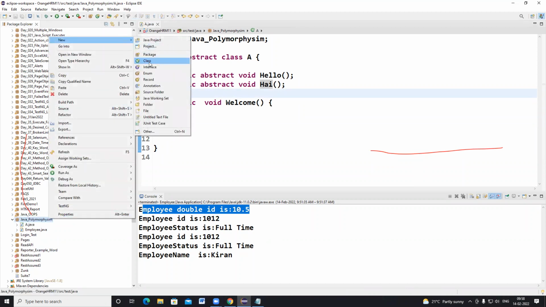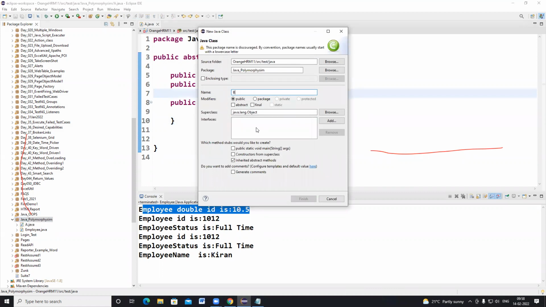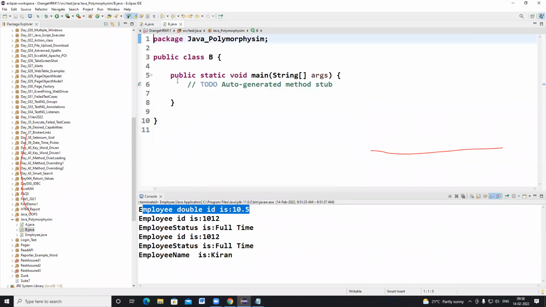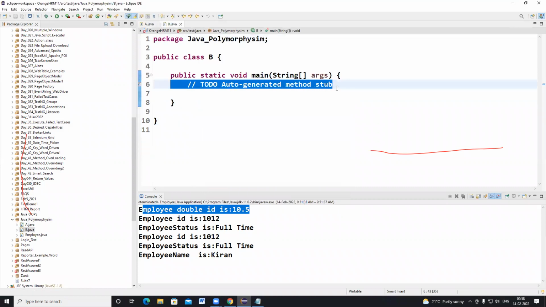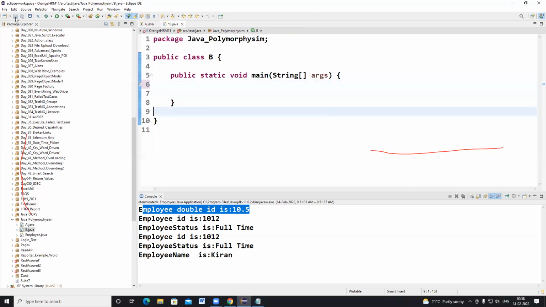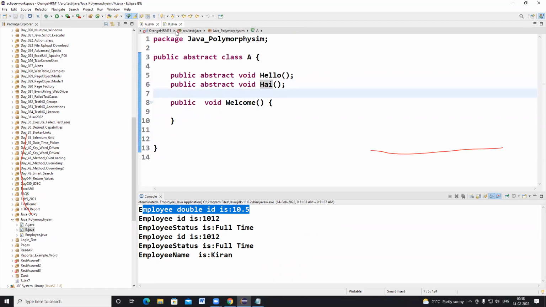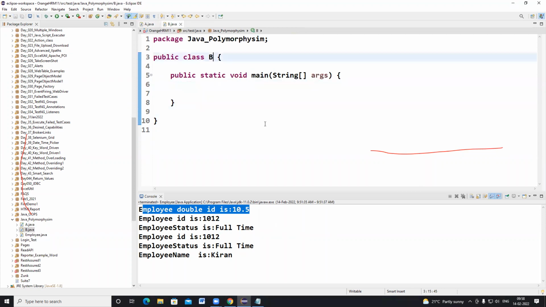I'm going to create another class named B, and I'm going to select public static void main. So the B class contains a main method. Class A contains some abstract methods and I want to implement them in class B. Always the abstract methods are implemented in the subclass only, not in the current class.